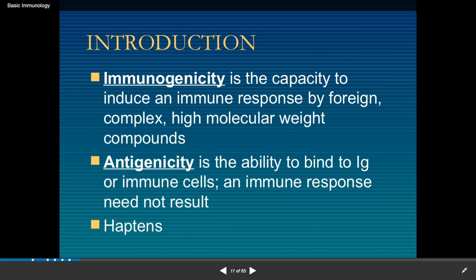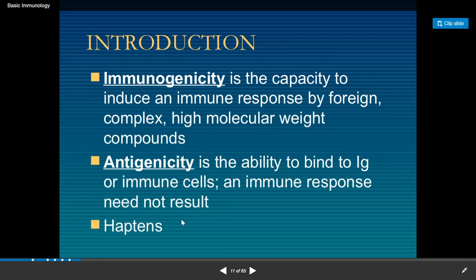It is how the body responds against the pathogen, how much of an immune response is created. Antigenicity is the ability to bind to Ig or immune cells, and an immune response need not result. It is how the Ig molecules respond against the antigen.